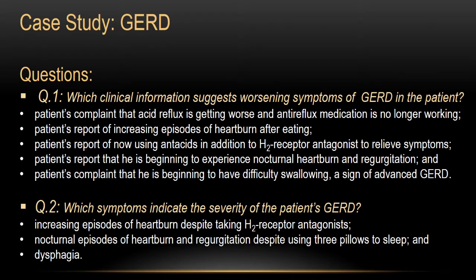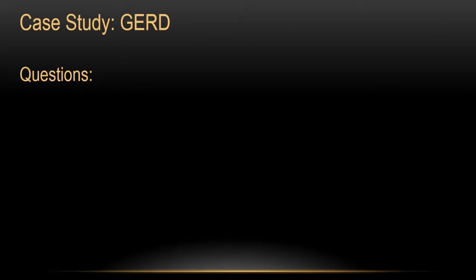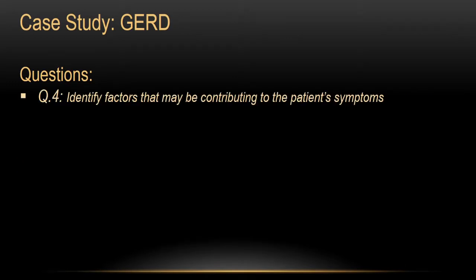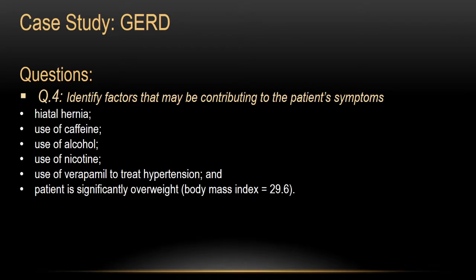Question 4. Identify factors that may be contributing to the patient's symptoms. What might have contributed to the patient's symptoms? The hiatal hernia, of course, very important anatomical defect. Caffeine, alcohol, nicotine. Caffeine, alcohol, smoking will increase the manifestations of GERD. The use of verapamil in your patient's history. This patient has been using verapamil for hypertension. What's verapamil? It's a calcium channel blocker.